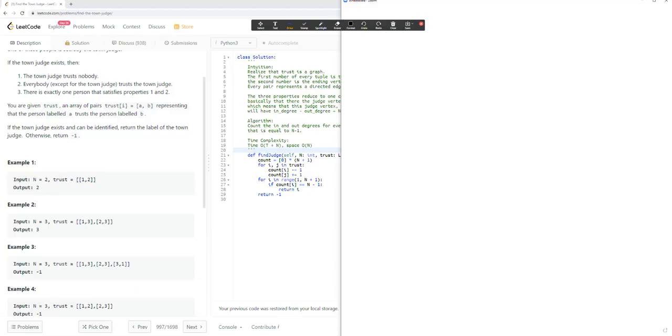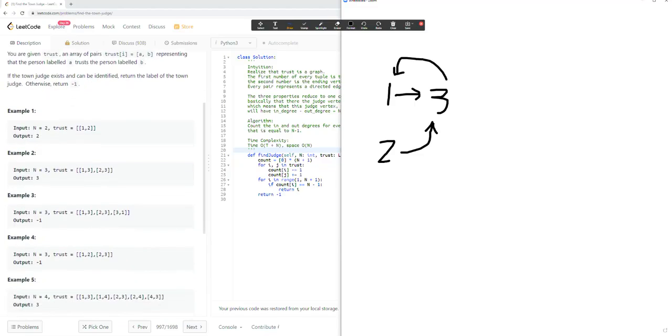For example 2, we have 1 going to 3, we have 2 going to 3, and this also fulfills the town judge condition. The town judge has no outgoing edges, it doesn't trust anybody, and everyone has an outgoing edge to the town judge, so everyone trusts the town judge.